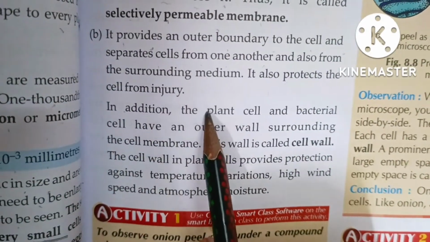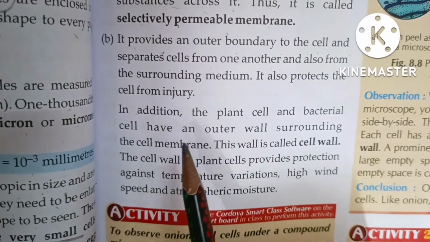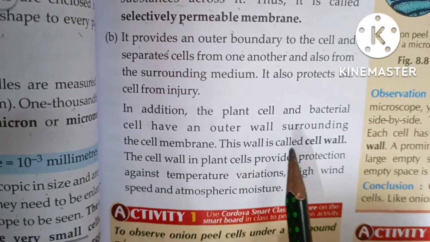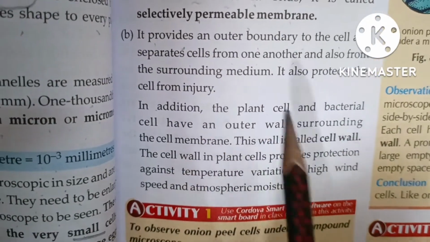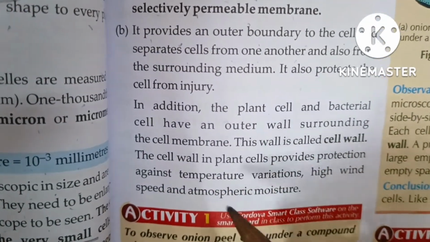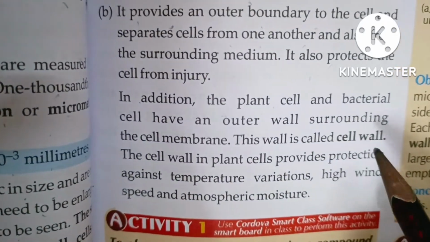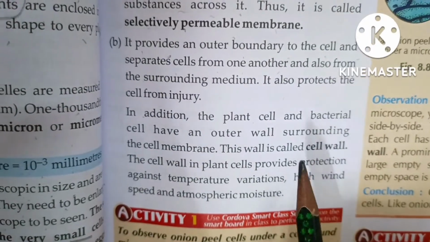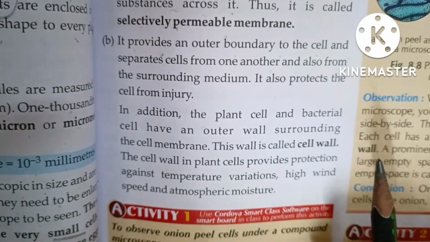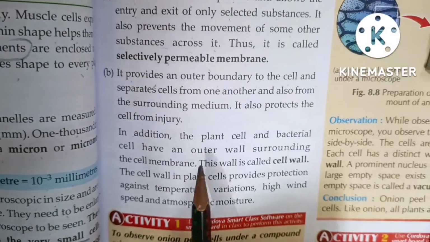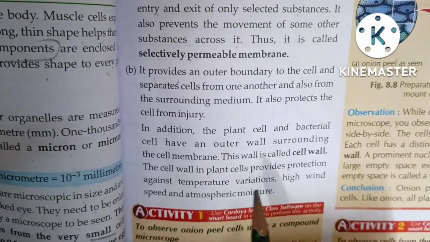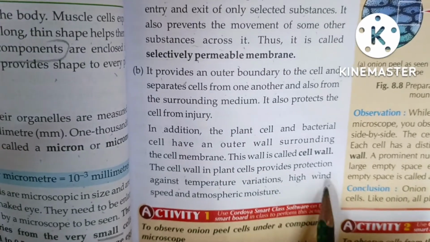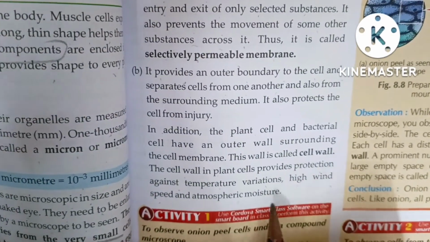In addition, the plant cell and the bacterial cell have an outer wall surrounding the cell membrane. This wall is called the cell wall. Why do plants have a cell wall and not animal cells? Plants have a cell wall because they do not have any skin, hair or clothes, but animals have skin and hair to protect them from harsh temperature, high wind and stormy wind. The cell wall in a plant cell provides protection against temperature variation, high wind speed and atmospheric moisture.